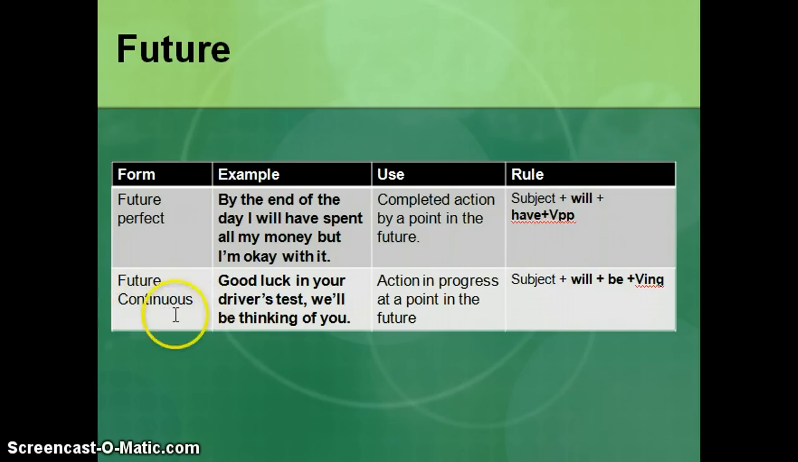Whereas with future continuous, we have the example that we saw, and we want to talk about an action in progress at a point in the future. So at a certain point in the future, this action will be taking place. The way that we form this is we have the subject, will, be, and the verb in ing. Take note that it's not the verb to be, it's always be, regardless of the subject. Similar to what happens in future perfect, it happens here. It's always be, never is or am or are. So always will, be, and the verb in ing.